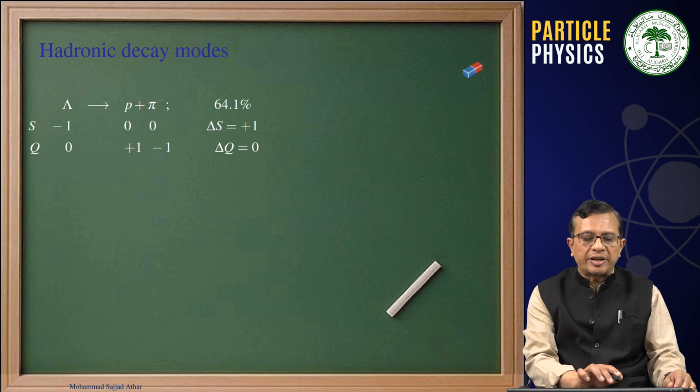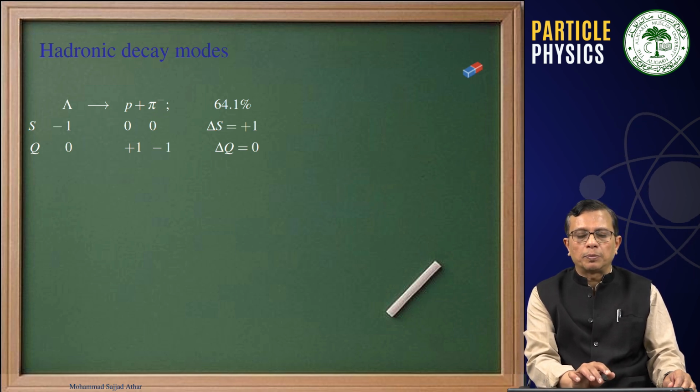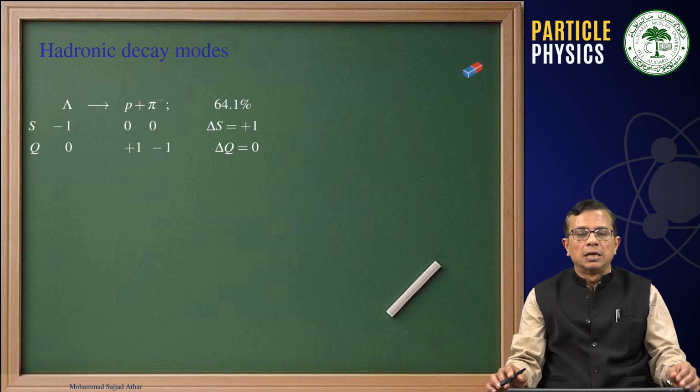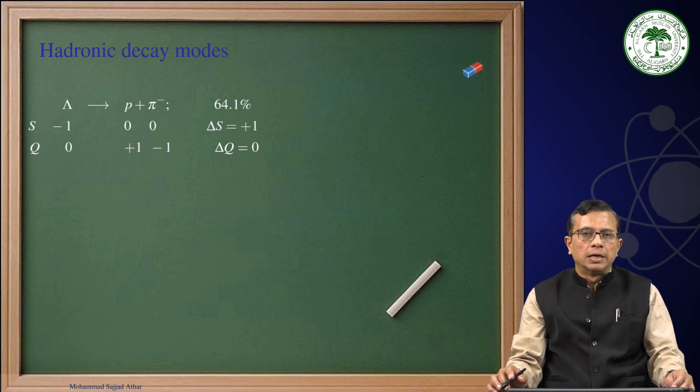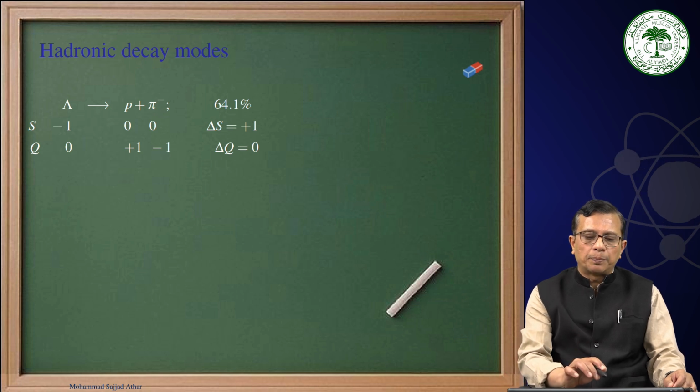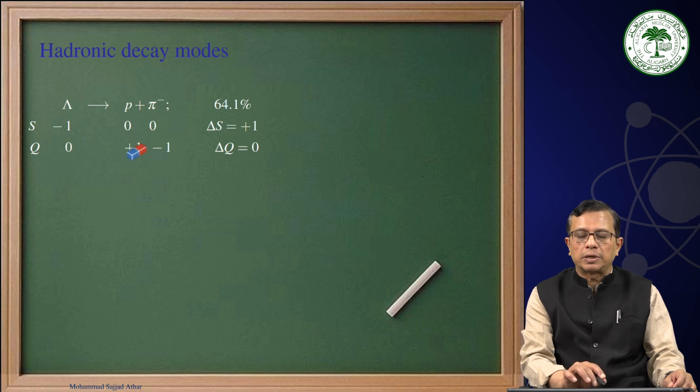Here I have taken the example of a lambda decay, which is decaying into proton plus pi minus. As we know, lambda is a neutral particle, its strangeness is minus 1, its charge is 0, and proton and pion strangeness is 0, while proton charge is plus 1 and pi minus charge is minus 1.